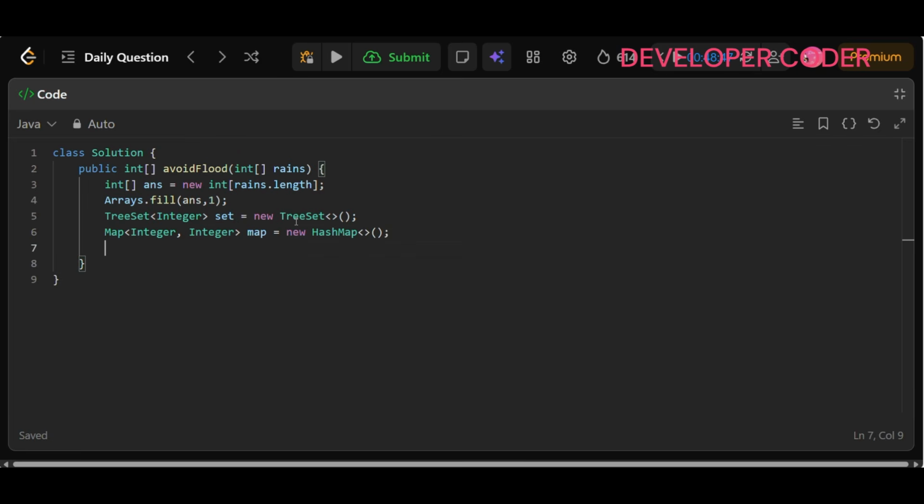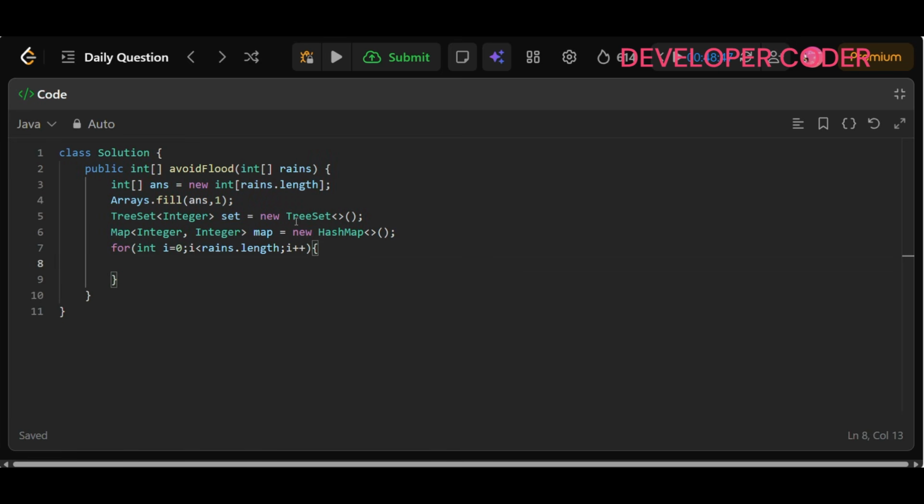Then we have to iterate through each day. So here I'm just going to run one loop for int i equal to 0, i less than rains.length, and i plus plus, right? After that, if rains of i is equal to 0, in that case, if no rain, we have to add this index to the available dry days. So here set.add(i), right?